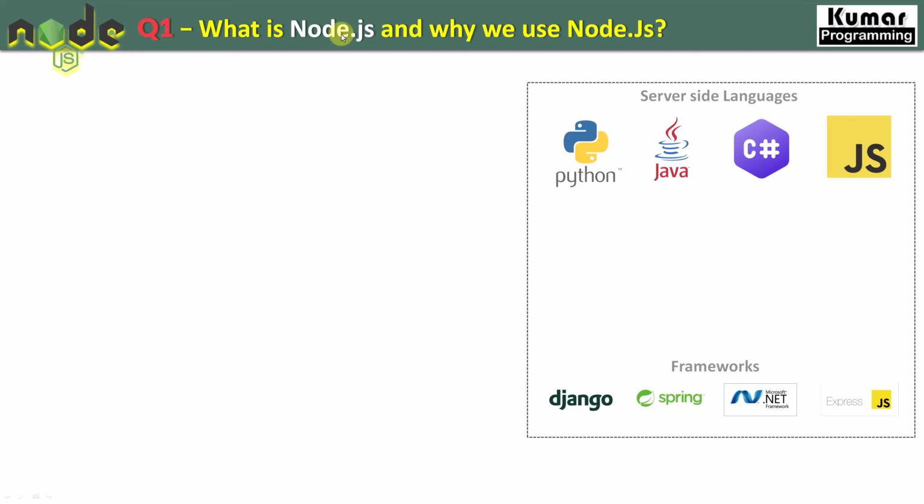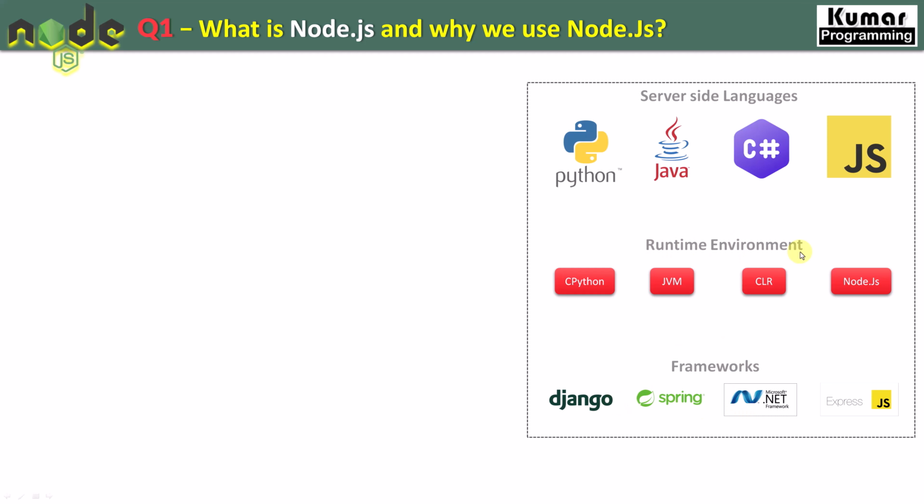Then what is Node.js? Node.js is a runtime environment, right? Like Python has CPython, Java has the Java virtual machine, C# has the Common Language Runtime, and JavaScript has the Node.js runtime environment. What does this runtime do? These runtime environments execute these languages inside the framework.